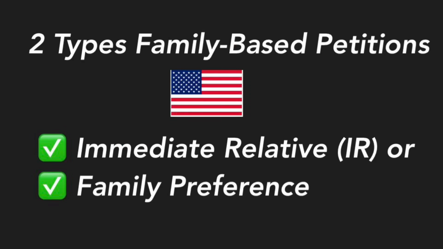There are actually two types of family-based immigration here in the US. First is the immediate relative, and the other one is the family preference. So let me differentiate these two.